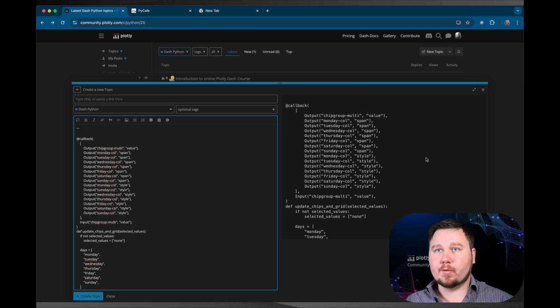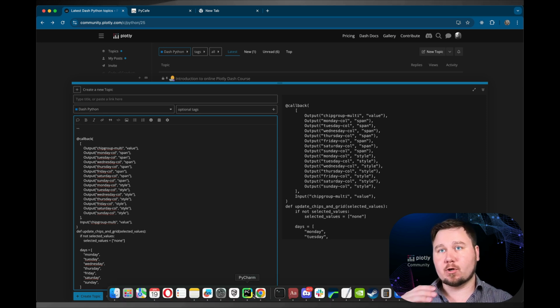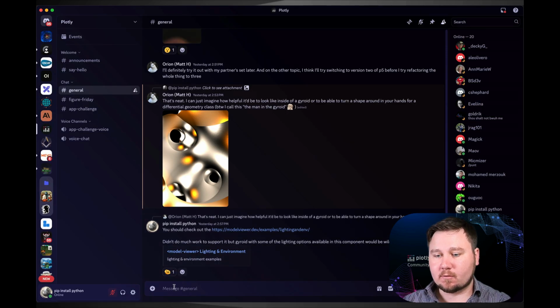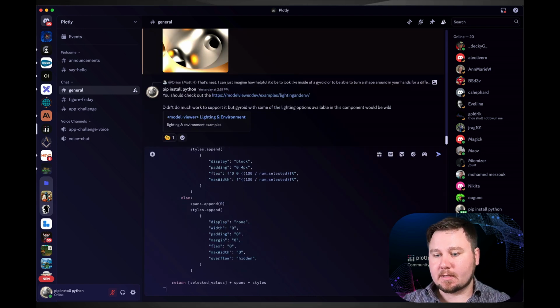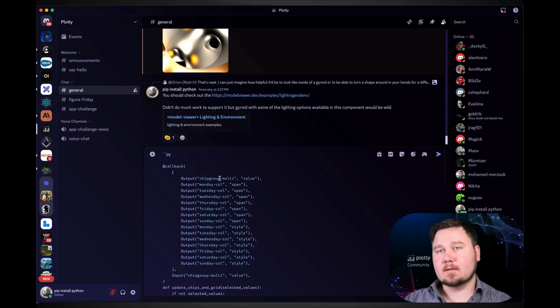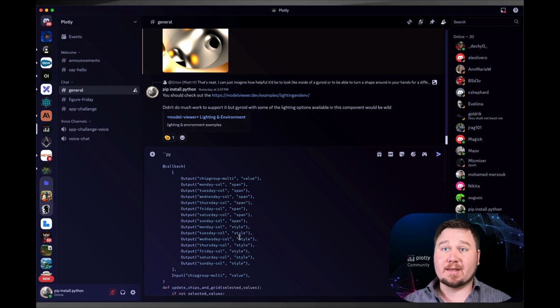And whenever you are going to create posts, it's the same format for both Discord and within the forum. You can type in this type of approach to keep your code within a block, and you want to create that code block. And then you also want to do that within the Discord, where you could just do the same thing, and then you could just paste your code. And then whenever you go to create that, it's going to create it in a way that is readable in Python, and it highlights the specific syntax that is associated with the Python language, which makes it easier on the eyes and helps the people that are helping you debug your problem be able to spot the inconsistencies or where the problem might be arising from.